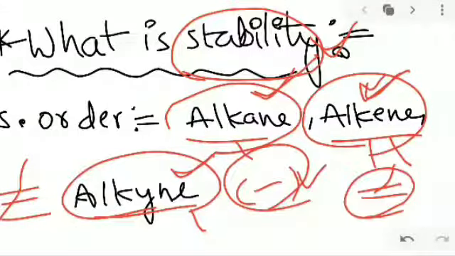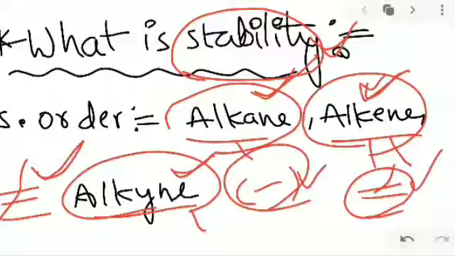So next one is alkene. This is also somewhat stable and reactive, very reactive. And the most reactive is alkyne, which has 2 pi bonds, so it easily breaks down with the help of a catalyst. So okay, they are going to be stable. So this is today's class: what is meant by stability and the stability order among alkane, alkene and alkyne. This is an easy thing to do.